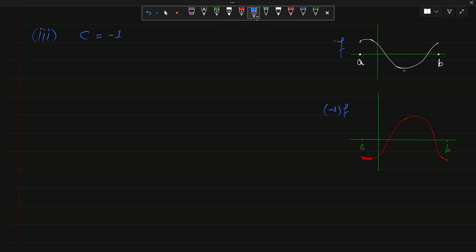See, this is the infimum of this function. Now that infimum becomes the supremum, right? And suppose that point represents the supremum earlier.